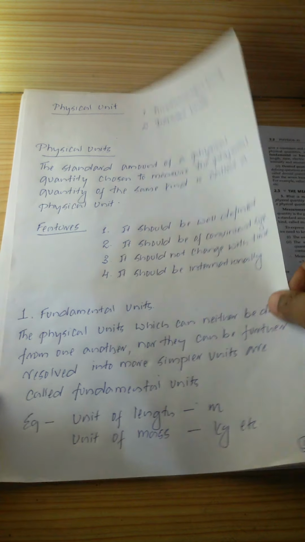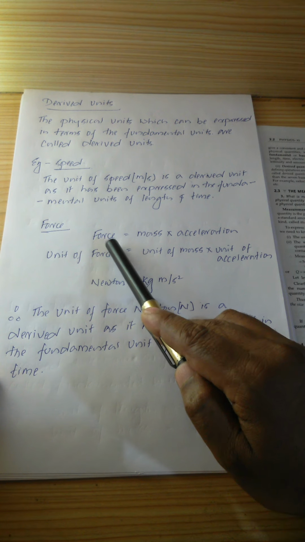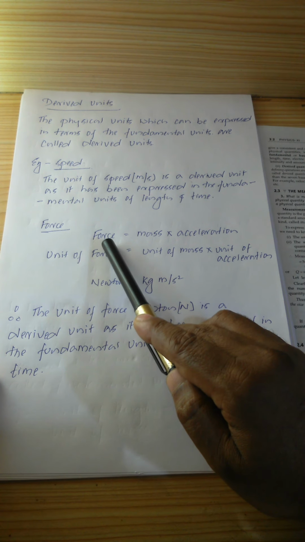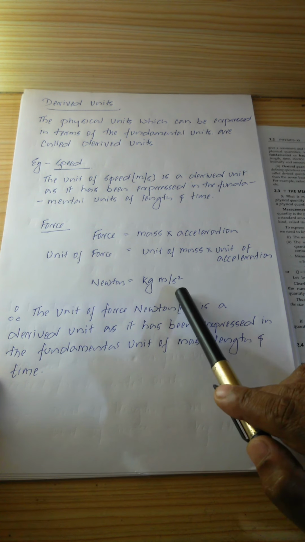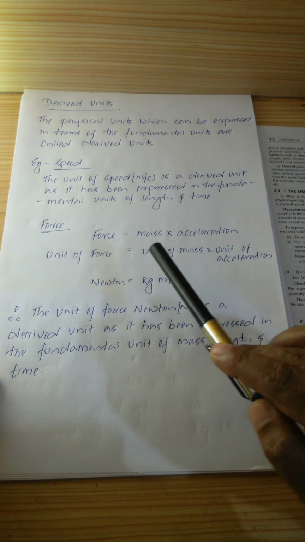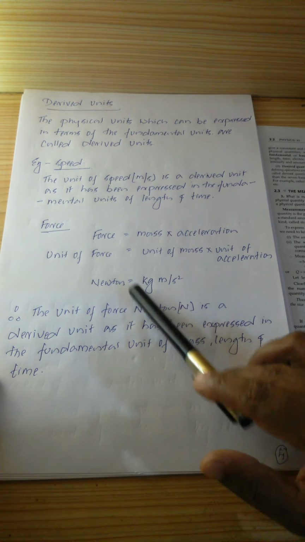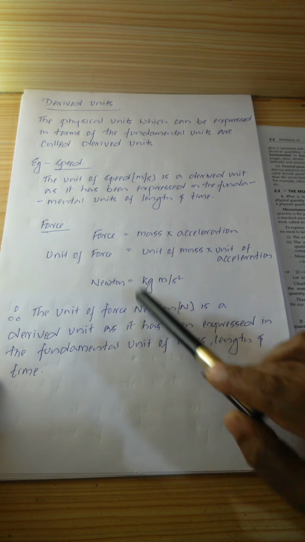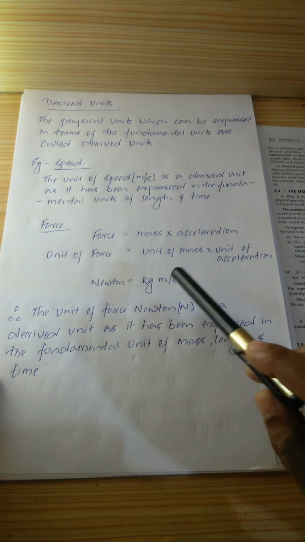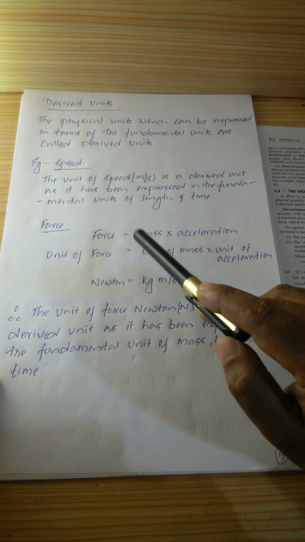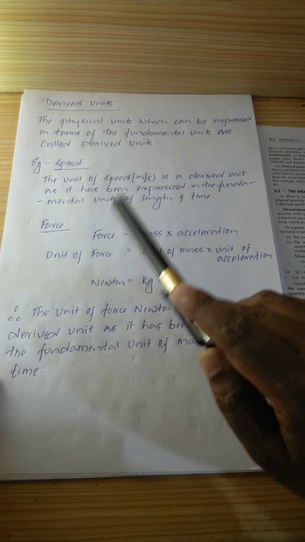Let us take one more example. Suppose force. As we saw earlier, force is a derived physical quantity. The unit of force is kg meters per second square, as we can see in the expression here. In simplicity, we call this Newton also. It can be further simplified, or further resolved. Therefore force is a derived physical quantity, and similarly, the unit of force is a derived unit.